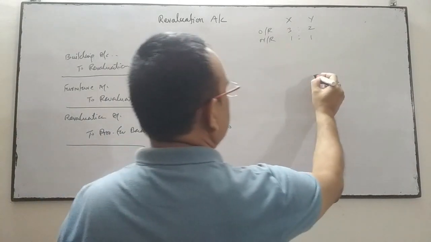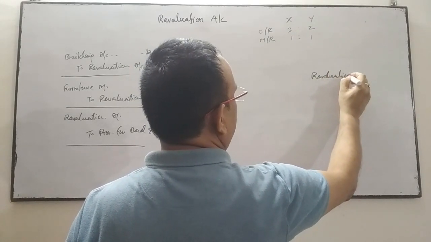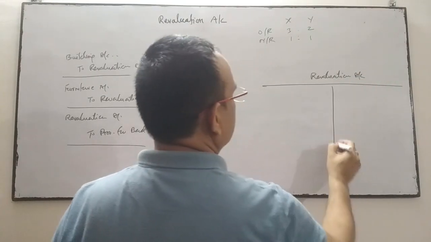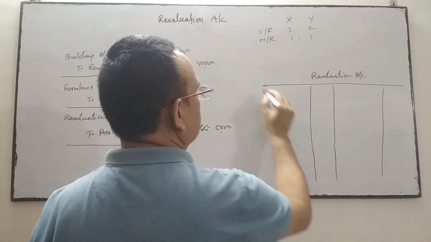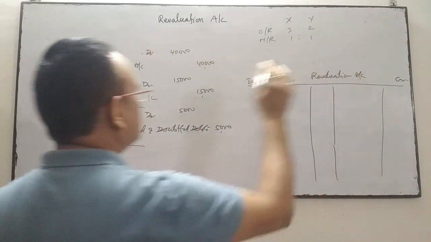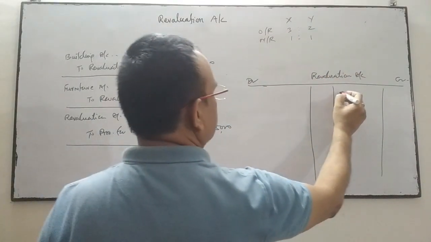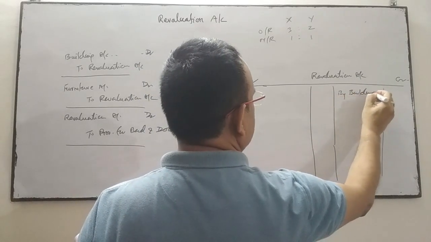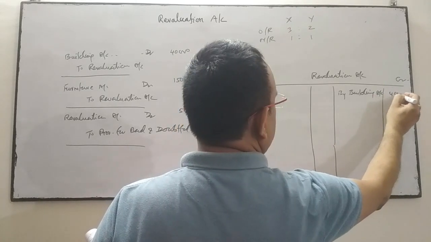Now, when we prepare the ledger of the revaluation account, we'll do the posting. It's a nominal account. So for building account debit to revaluation account, this will be posted on the credit side of the revaluation ledger, 40,000.